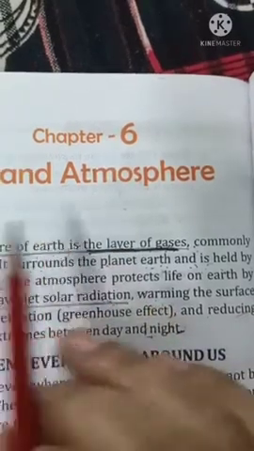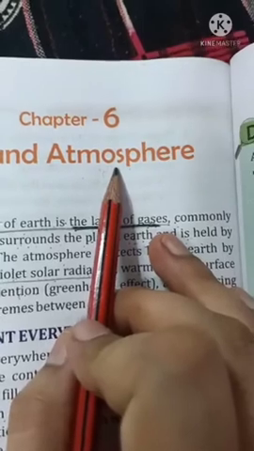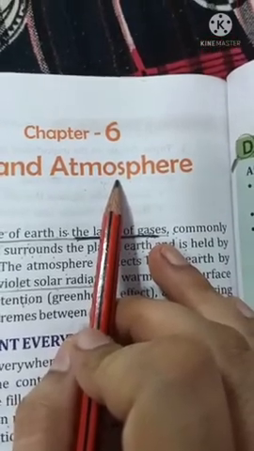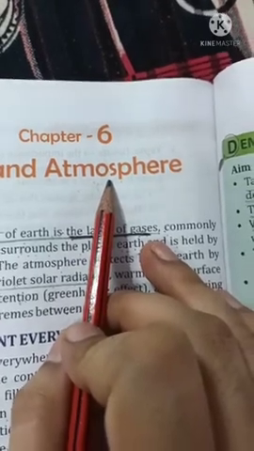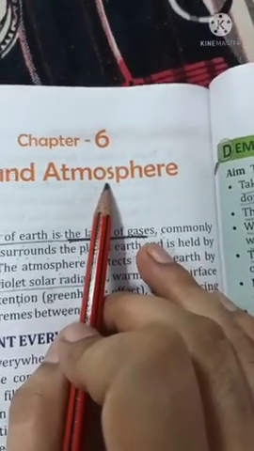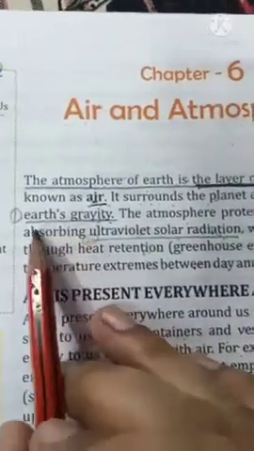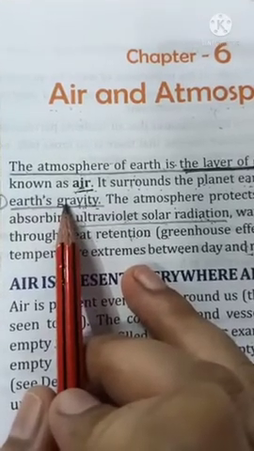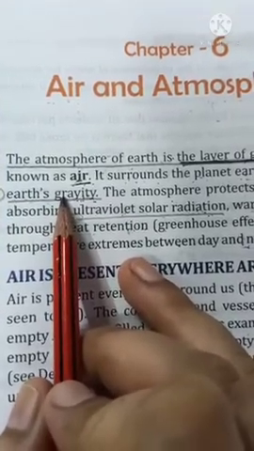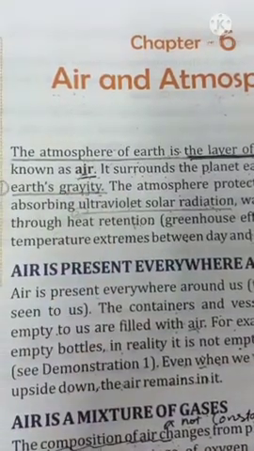Now, layer of gases means this atmosphere is held to our planet by one force. That force is called Earth's gravity. Underline: what is Earth's gravity? This is the force with which this atmosphere, which is a layer of gases, is held to our planet Earth.